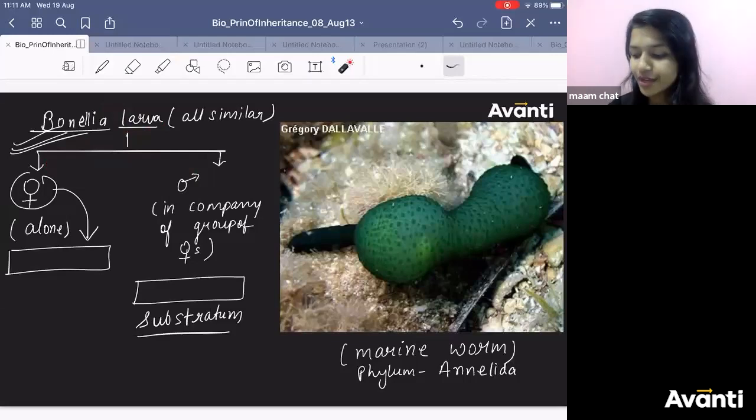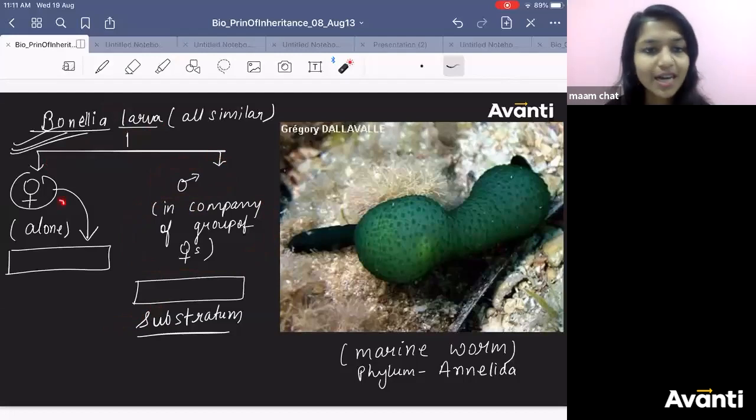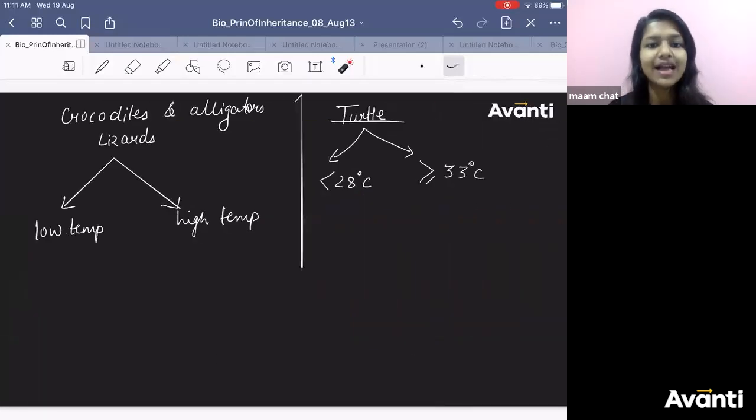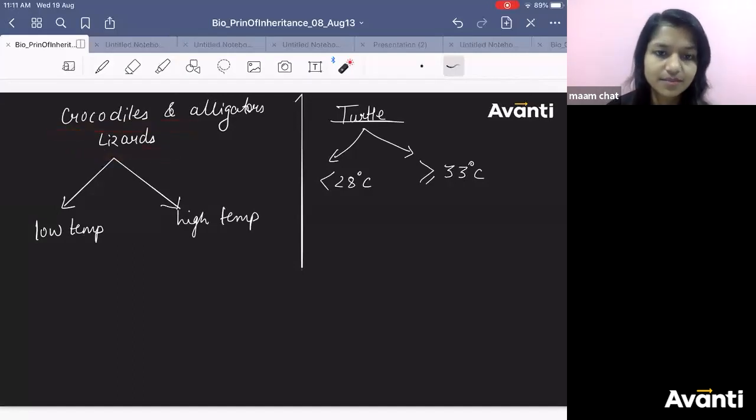If they are growing with females, they become male because they don't find the substratum to attach. If they are growing alone, then they become females. ठीक है? Because they find the substratum. Cool? That is all you needed to know. Actually, I have told you more than what you needed to know. ठीक है? Now coming to crocodile, alligator, lizards.